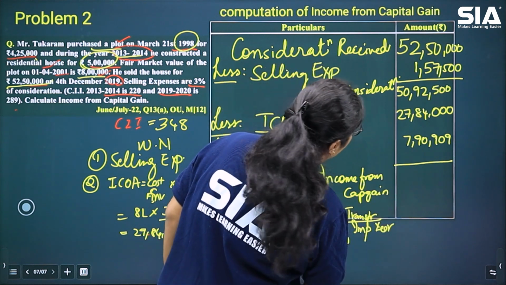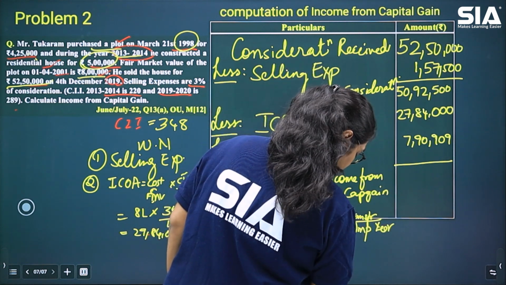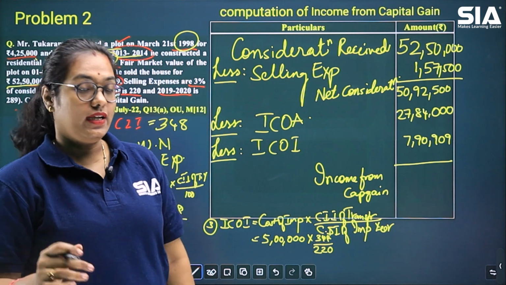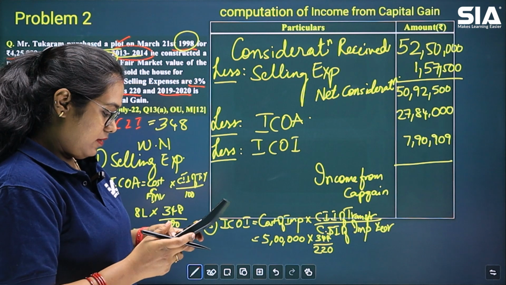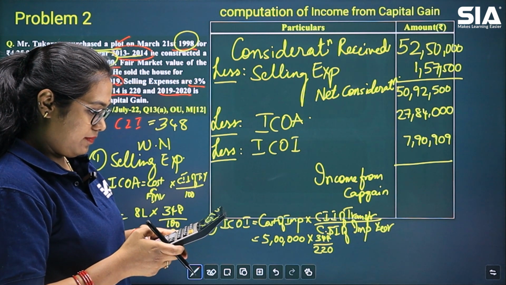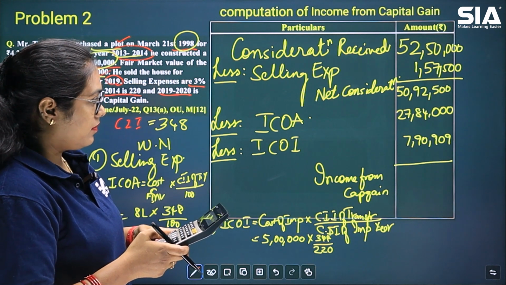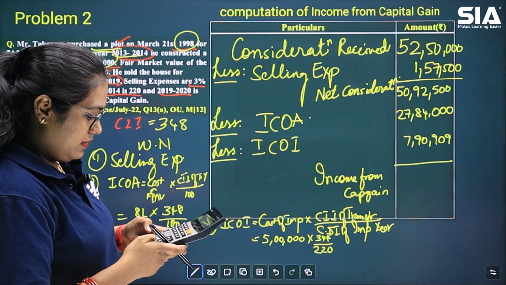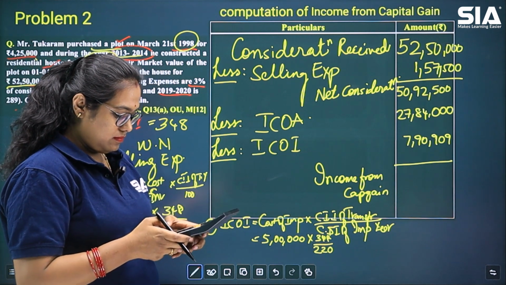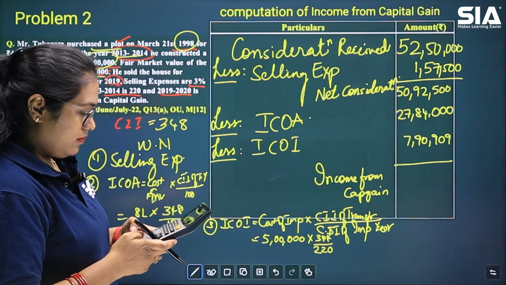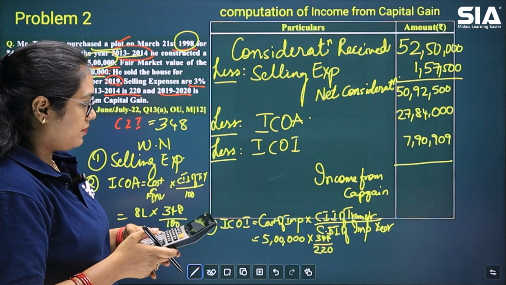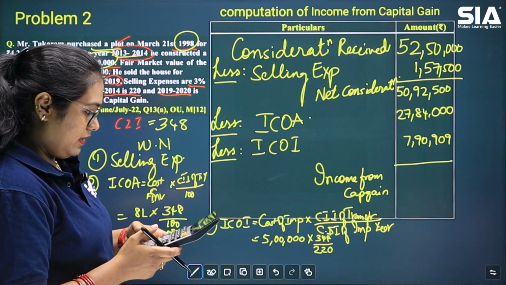So what do you have to do? 50 lakh 92,500, that is 50,92,500, minus 27,84,000, minus 7,90,909.